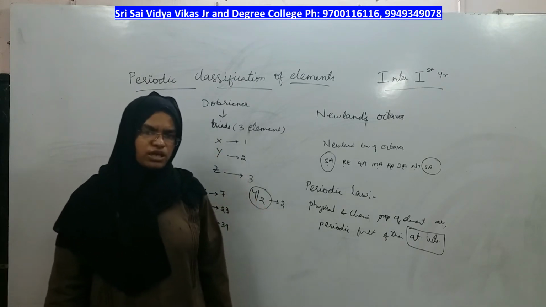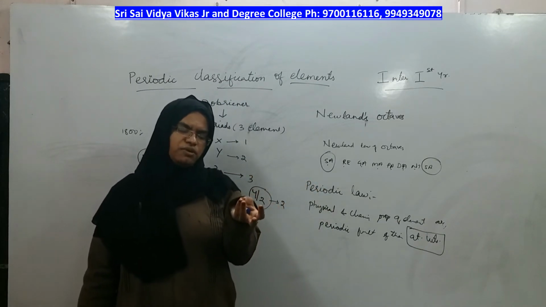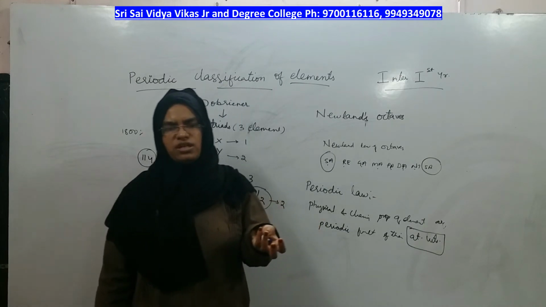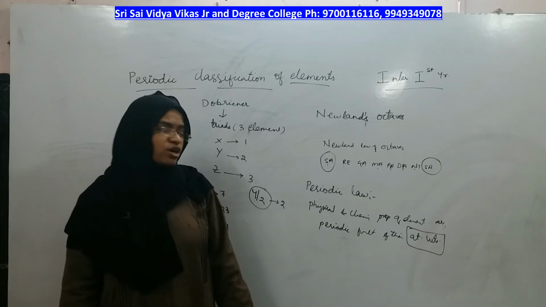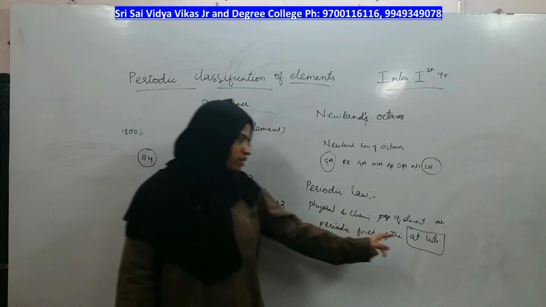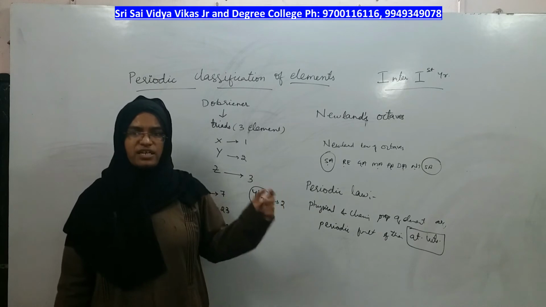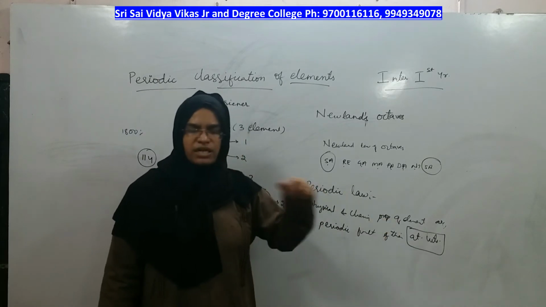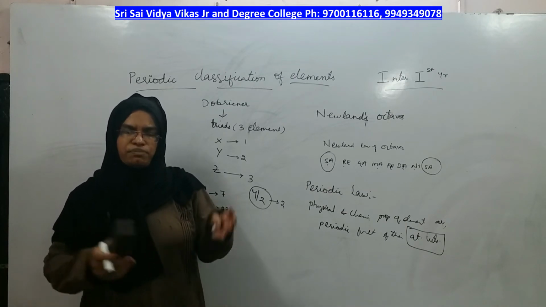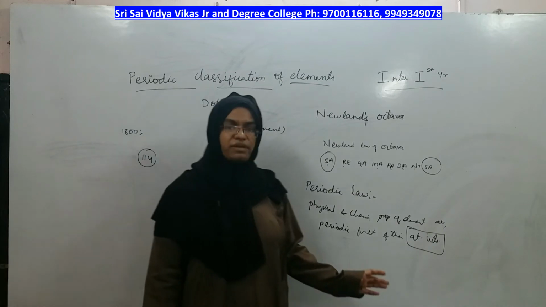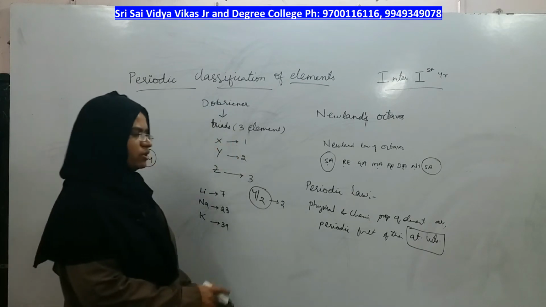And in that modern periodic law, they told that all the trends of repetitions, be it repetition of melting and boiling points, be it repetition in dipole moment, be it repetition in chemical properties, all the repetitions are only because of atomic number and not because of atomic weight. Till Mendeleev, the reason for similarity was considered to be atomic weights, but after the long form of periodic table, the reason for repetitions, similarities, grouping and all is because of atomic number and not because of atomic weight. So now let us look at the modern periodic law.